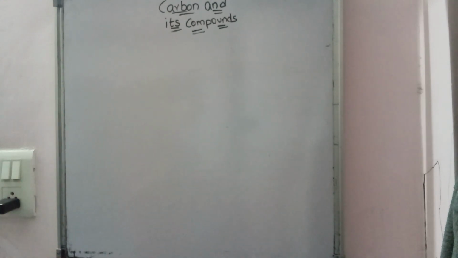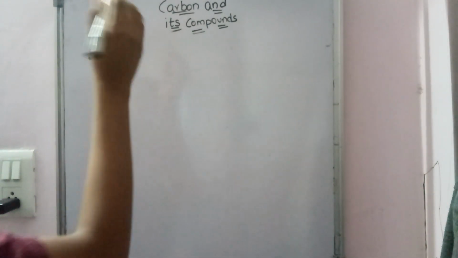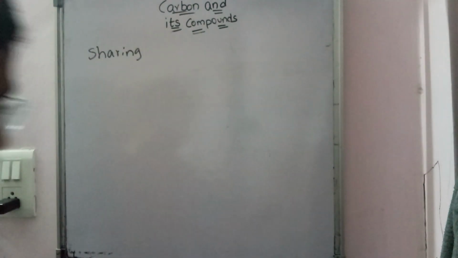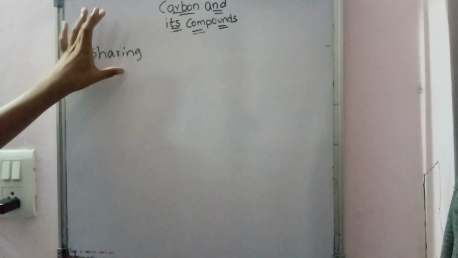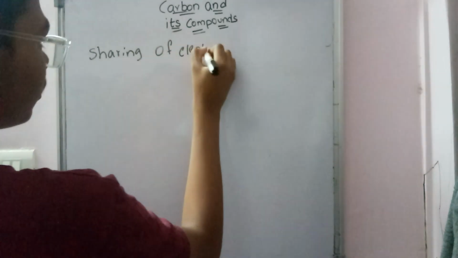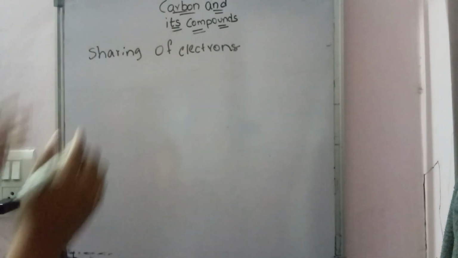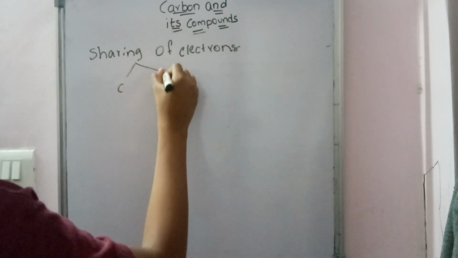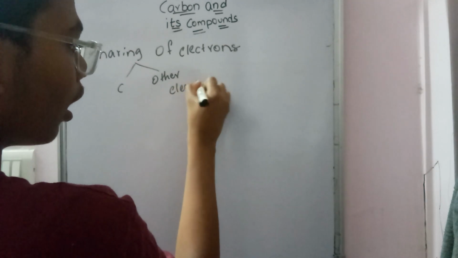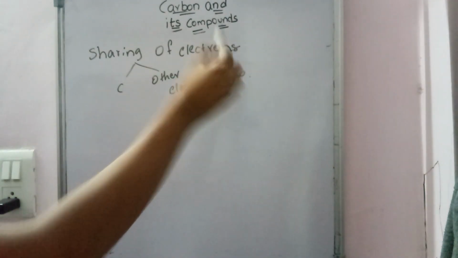So carbon hence overcomes this difficulty by sharing its electrons, as it can neither lose nor gain. So it is overcoming this difficulty by sharing of electrons. This sharing of electrons may be done with carbon or other elements also.